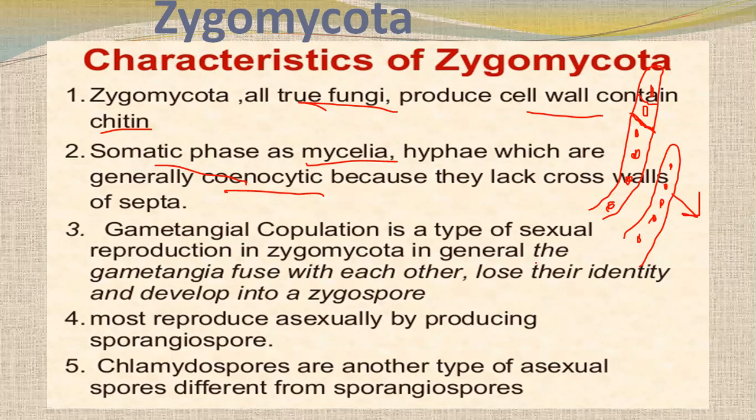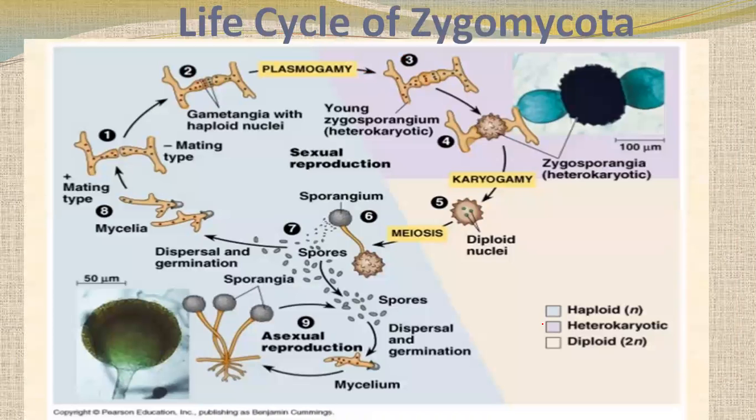Gametangial copulation is the type of sexual reproduction in this Zygomycota. So these gametangia fuse with each other, lose their identity and develop a zygospore. Here is sporangiophore as well as zygospore. Also, where gametangial copulation is there, like gametangia of positive strain and gametangia of negative strain, we will just see in the life cycle. Then most reproduce asexually by producing sporangiophores, and chlamydospores are another type of asexual spores, differing from sporangiospores, that are also present in that.